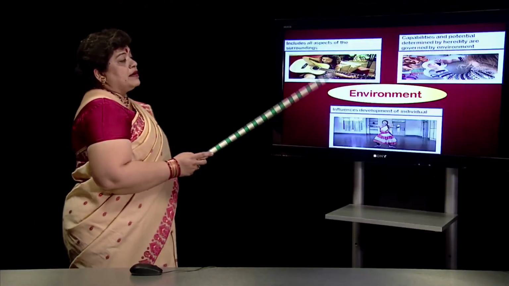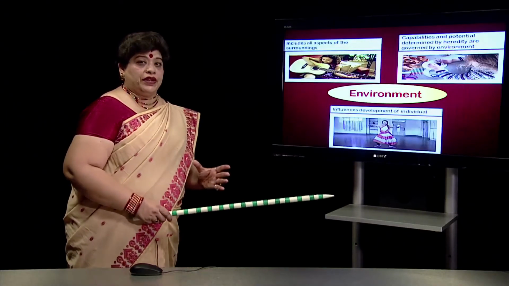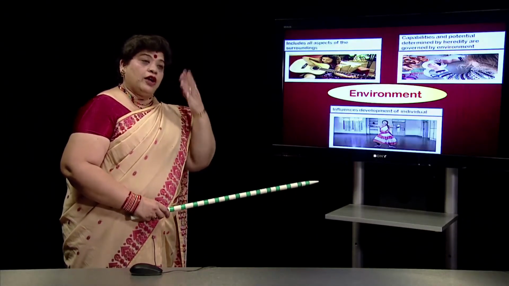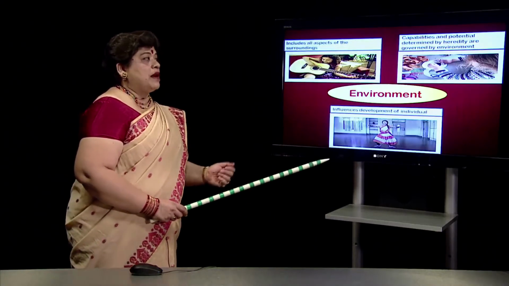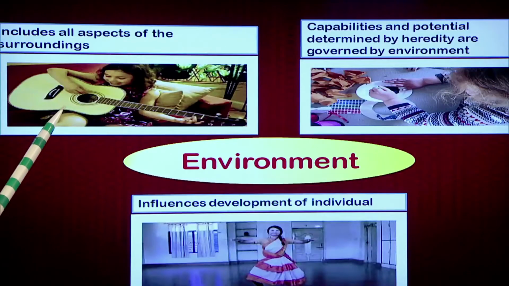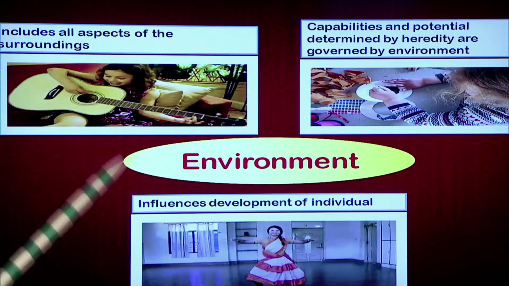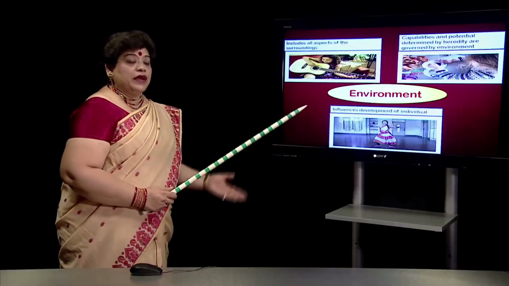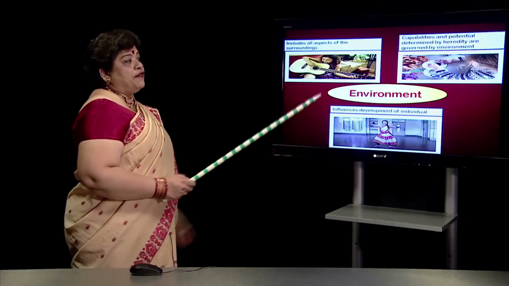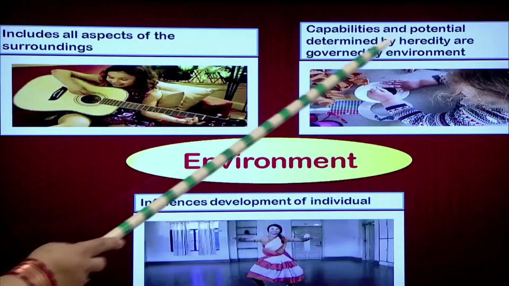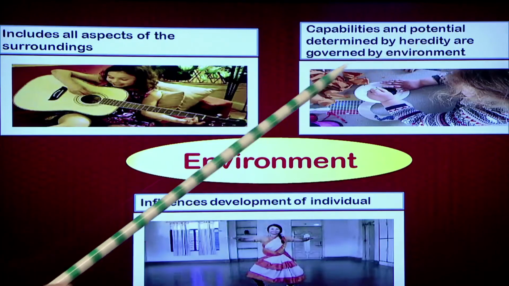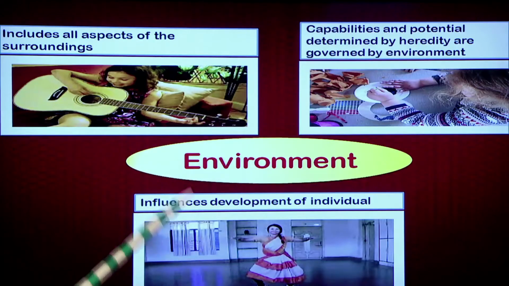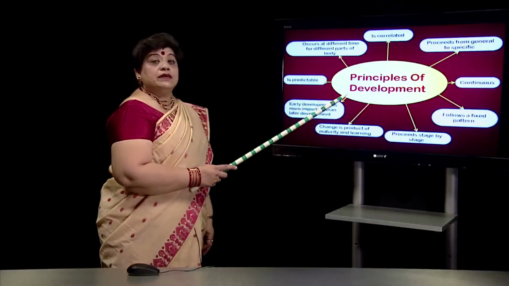Next is the environment. It is very important. We may have maturation. We may have adopted adequate hereditary traits from our parents. But if environment is not conducive, then we will not be able to project our good learning. So environment includes all the aspects of the surrounding: opportunity to learn, opportunity to practice, opportunity to display or reflect. Environment also indicates capabilities and potential determined by heredity that are covered by environment, and it influences the development of an individual. Now we need to understand the principles of development.